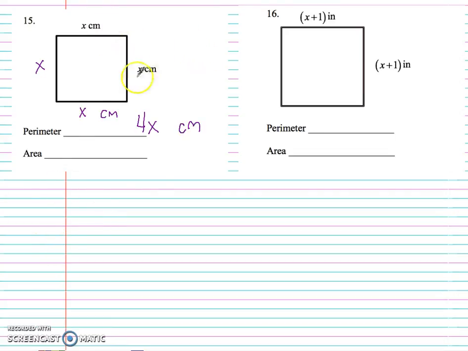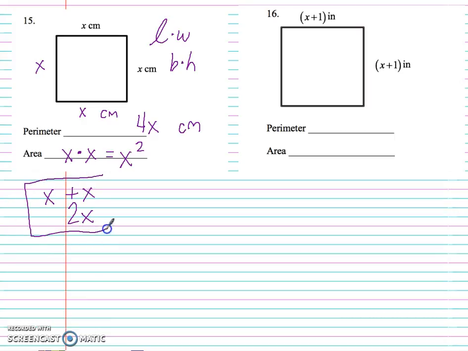Now to find the area of a square or a rectangle, it would be length times width, or I usually refer to it as base times height. I don't know, just a preference. So now I have x times x. And x times x is x squared, right? Not to be confused with x plus x, which would be 2x. Not the same thing.